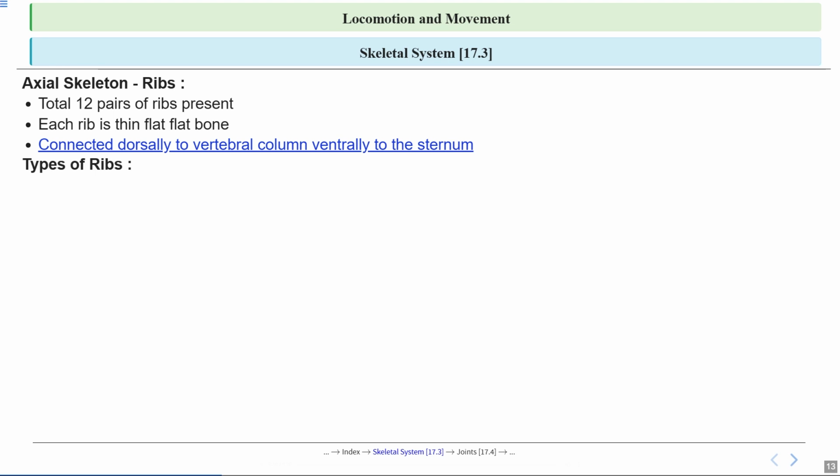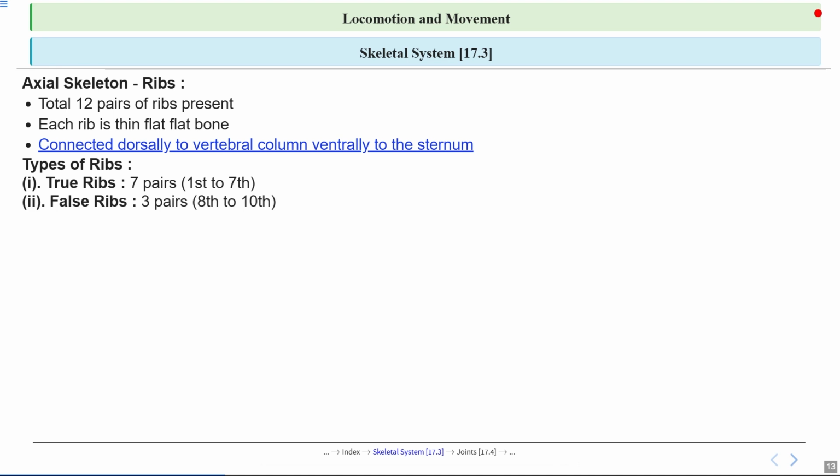Let's discuss different types of ribs now. We have three main types of ribs. Among them, the first one is true ribs, consisting of the first 7 pairs of ribs. We will discuss shortly why they are called true ribs, false ribs, and floating ribs.